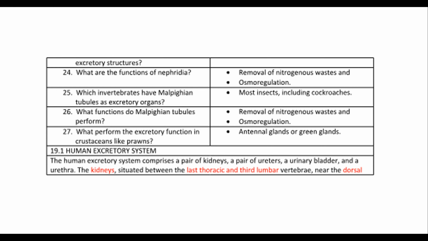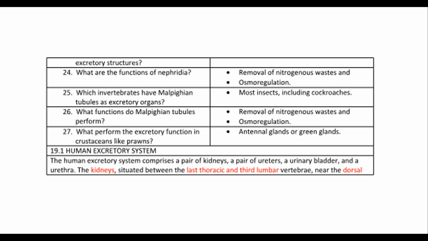25. Which invertebrates have Malpighian tubules as excretory organs? Most insects, including cockroaches. 26. What functions do Malpighian tubules perform? Removal of nitrogenous wastes and osmoregulation. 27. What performs the excretory function in crustaceans like prawns? Antennal glands or green glands.